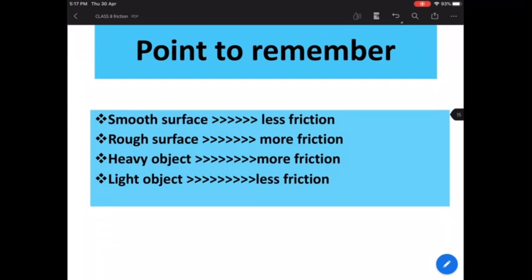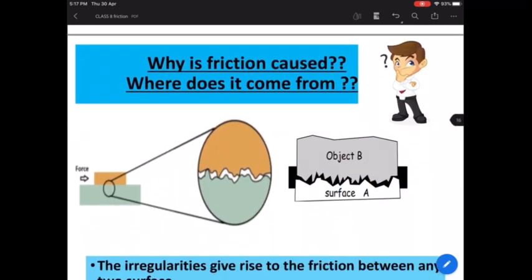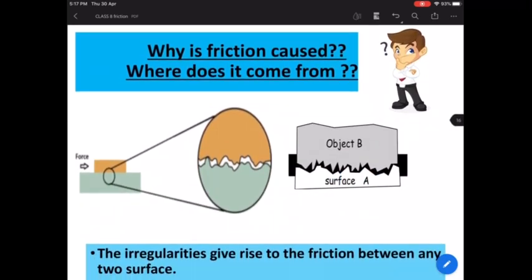So a smooth surface will have less friction, a rough surface will have more friction, heavy objects are going to offer more friction, and light objects are going to offer less friction. So this is something that we need to understand. We need to keep that in our mind, and then only proceed forward to understand friction.